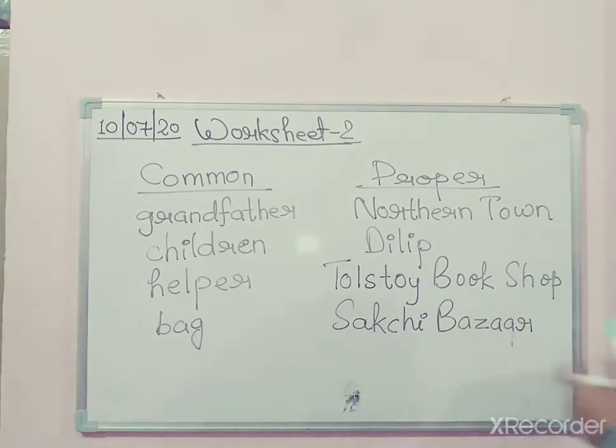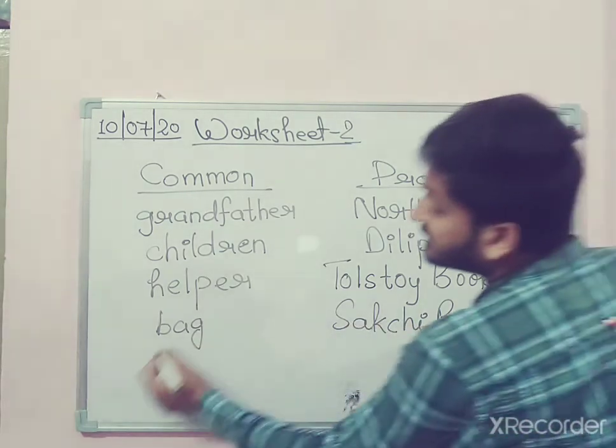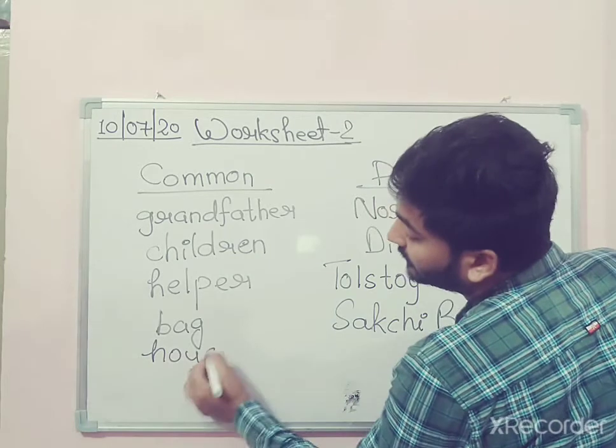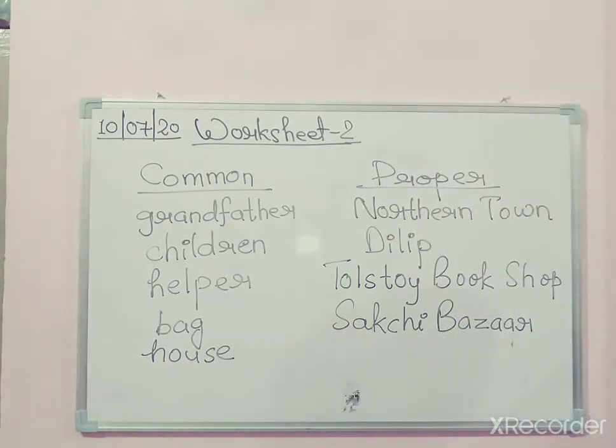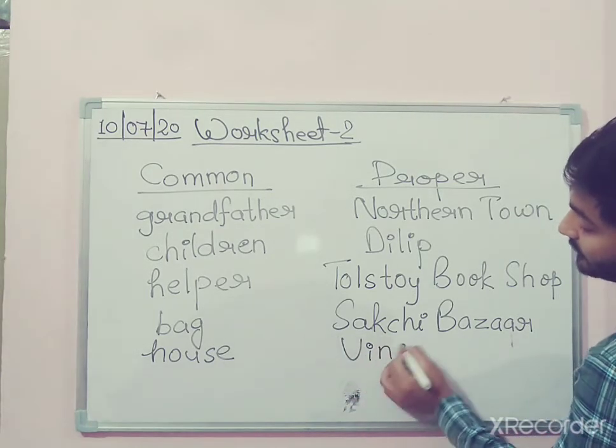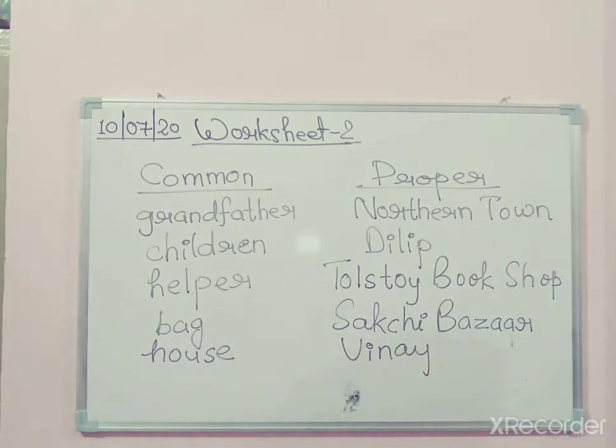Now come to the next word. It's a house. House is a common noun, because we don't know which house we are talking about. Okay. The next word which is underlined is Vinay. Vinay is a name. That means it's a proper noun. You will write Vinay in the proper noun column.